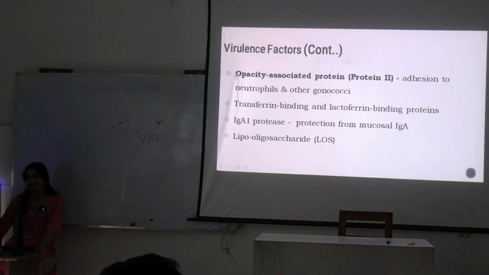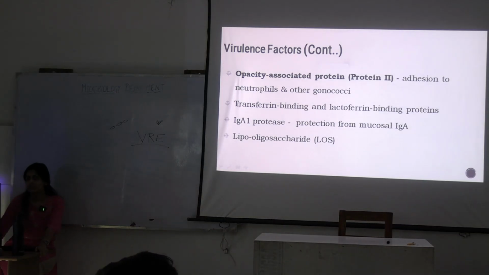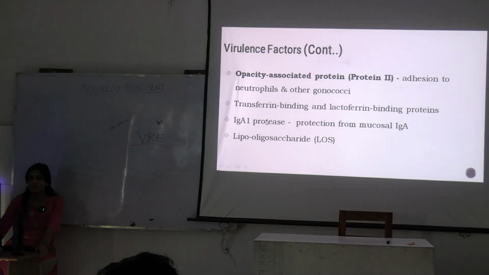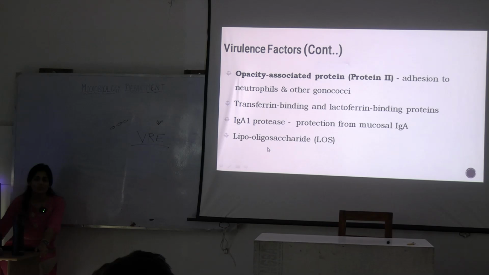They can also have opacity associated proteins, which help with adhesion to neutrophils, transferrin binding protein and lactoferrin binding proteins. It is all to acquire nutrition factors, to survive phagocytosis, to fight the immune defense mechanism. These are all virulence factors of gonococcus, right?